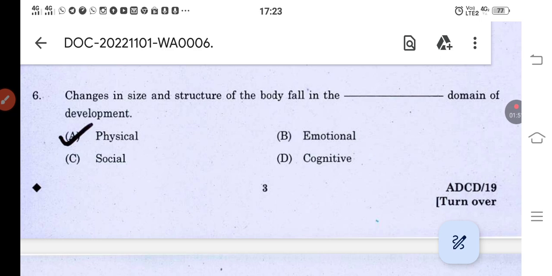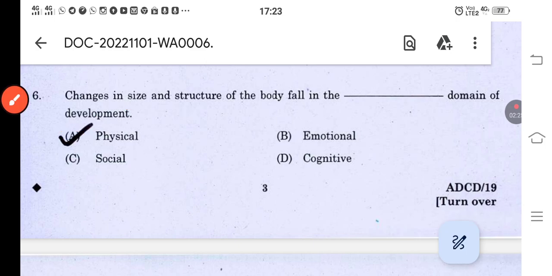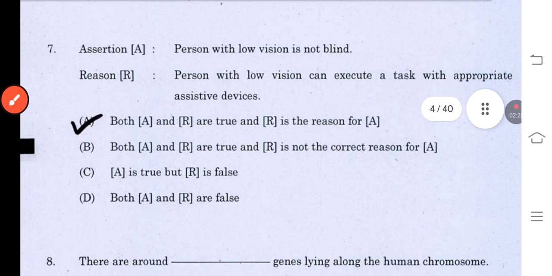Next is cognitive development. Cognitive development means the ability to think and also to reason. All this comes under cognitive development. And the theory related to cognitive development is Piaget's theory. Now the question over here, you should know what the question means. The question tells about the changes that take place in size and structure. Size and structure means naturally it is physical development. Next, moving on to the next question.